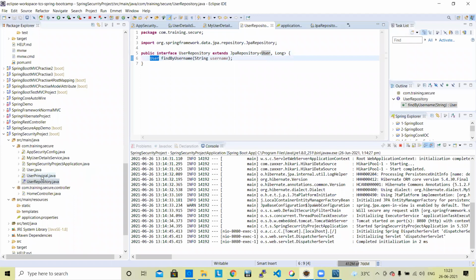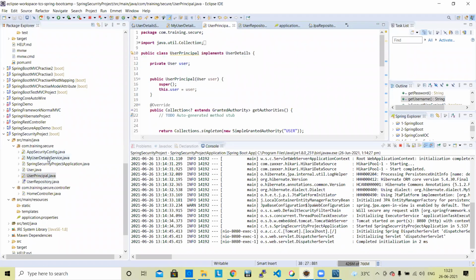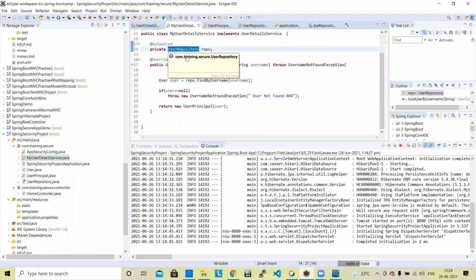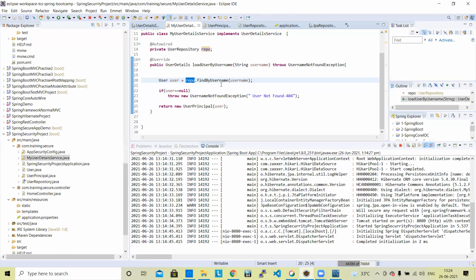If you go to the user principal, the user details, here in the user repository, user repo dot find by username.